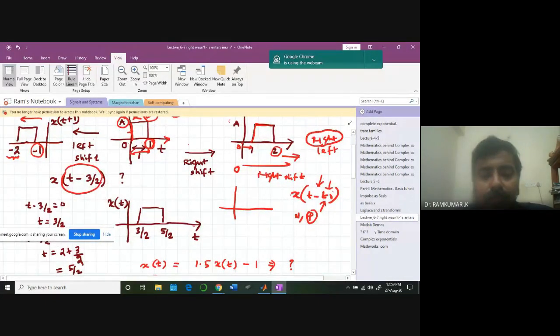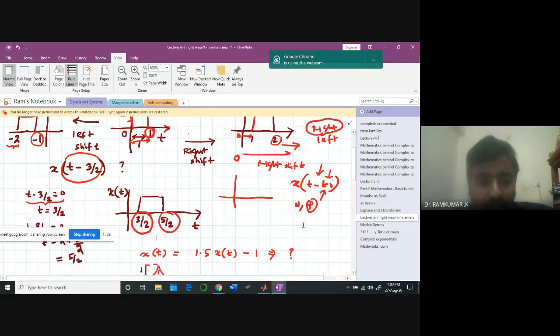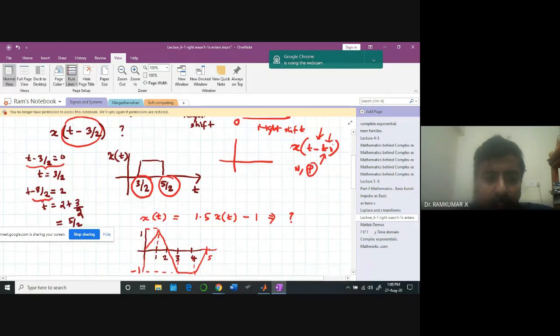Do you compute it? At t minus 3 by 2, you equate it equal to 0. At 0, what is happening? You want to see. Then simply t equal to 3 by 2. So naturally, the 0 is going to shift to 3 by 2. The same thing, right shift by 3 by 2. The entire width of the signal is 1, so you can easily understand: 3 by 2 plus 1, I'm going to get 5 by 2. Or otherwise, I can say t minus 3 by 2, whatever I want to see at 2, I can equate t minus 3 by 2 equal to 2, and then t equal to 2 plus 3 by 2, I'm going to get 5 by 2. That's it. Both ways it's feasible.